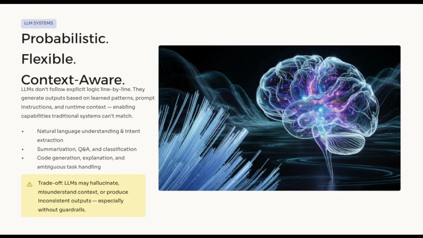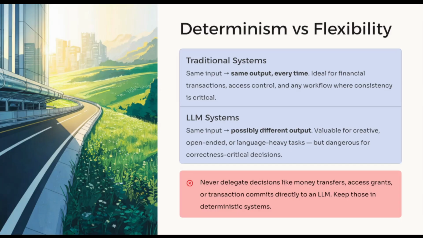For example, if a user says, "I want to return something I bought last week," a traditional system may need strict input fields. But an LLM can understand the user's intent, extract key information, and ask follow-up questions if needed. The trade-off is that LLMs are less predictable. They may hallucinate, misunderstand context, or produce inconsistent output. The key idea is this: LLM systems are best when the task is language-based, ambiguous, or unstructured.